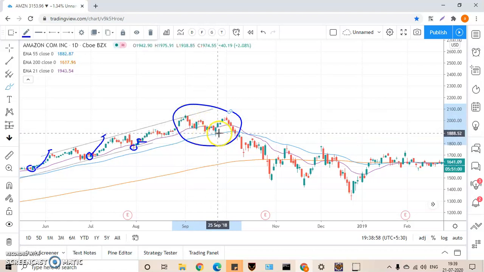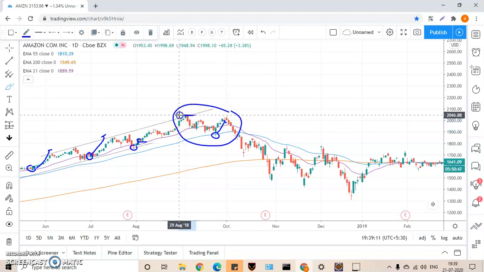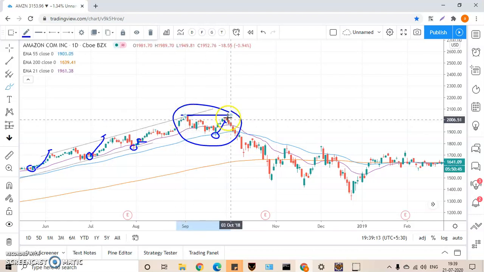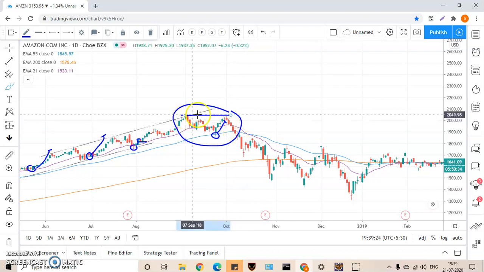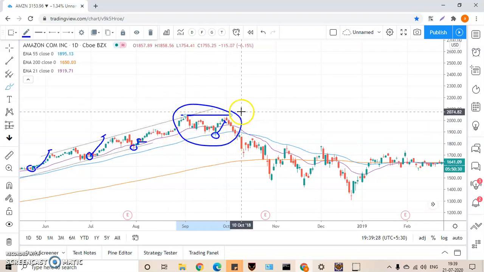Again, the candle didn't break the previous high, but again it came down to the 21-day moving average. If you are a scalper or a risk taker, you can just see this particular position and it is bouncing above the 55-day moving average. You can go for a long position, but remember that it should break the previous high. But it didn't break the previous high. Again it is coming down. So you should immediately put a stop loss or trailing stop loss, take profit, whatever you want. Okay. Next, since this is a condition where we don't know what's going to happen, it is better not to trade.